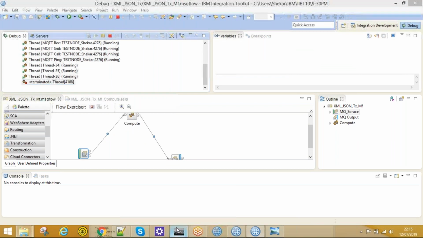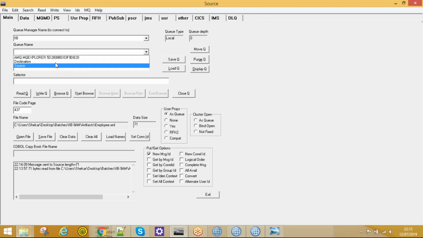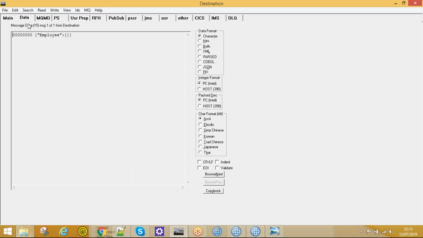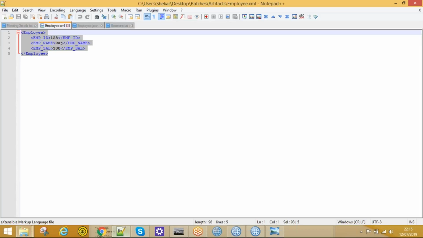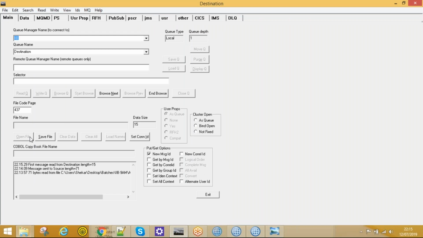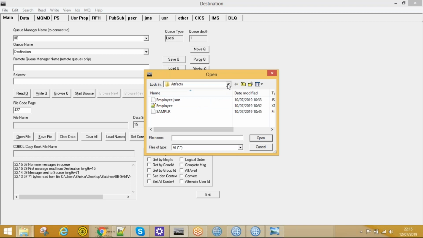We will see that message in the out queue, the source destination queue. Start browse, load up this one, employee. So if you look at here, we got an empty employee, right? The values are not mapped because I uploaded a different file. Whatever file I upload, that is different. Just wait. Click on browse next. Open file. This is in the artifacts folder.